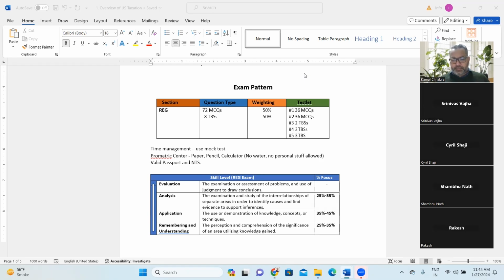Sir, for the first three testlets, you said we need to take about 45, 45, and 30 minutes, so that is about 130 minutes. Mm-hmm. So the balance two testlets would take roughly another 2 hours, you mean to say? Yes, 1 hour 45 minutes. The third testlet will take 45 minutes, the fourth testlet will take 45 minutes, and the fifth testlet will take 1 hour, because there would be one long task-based simulation. For that, you require a minimum of 30 minutes.